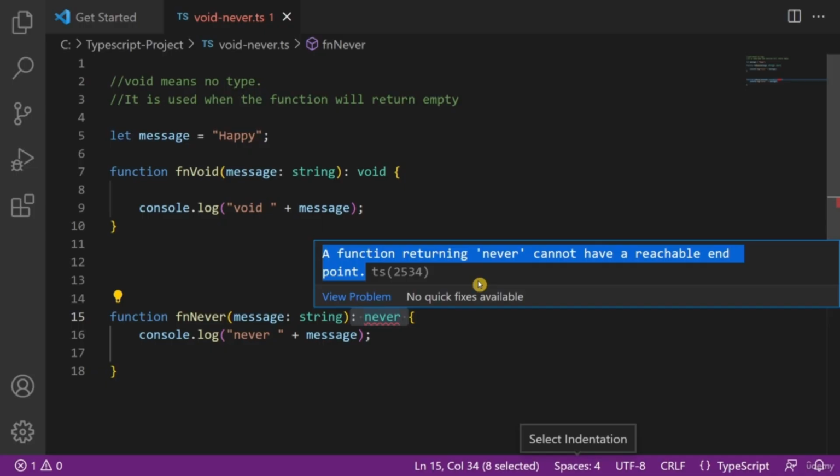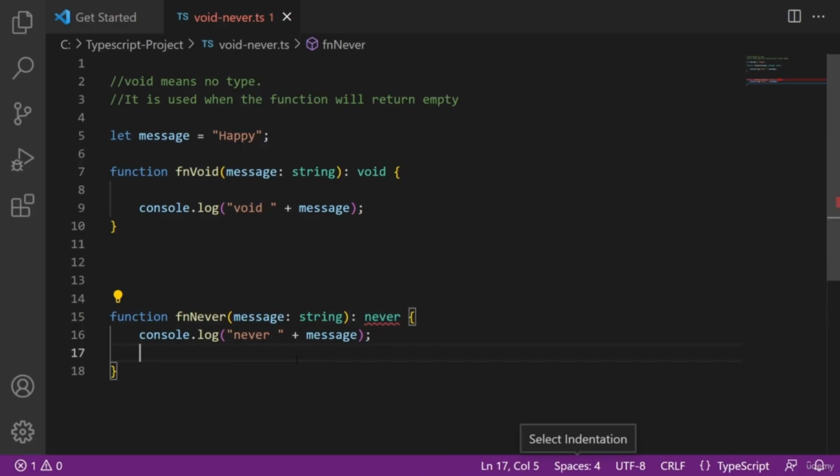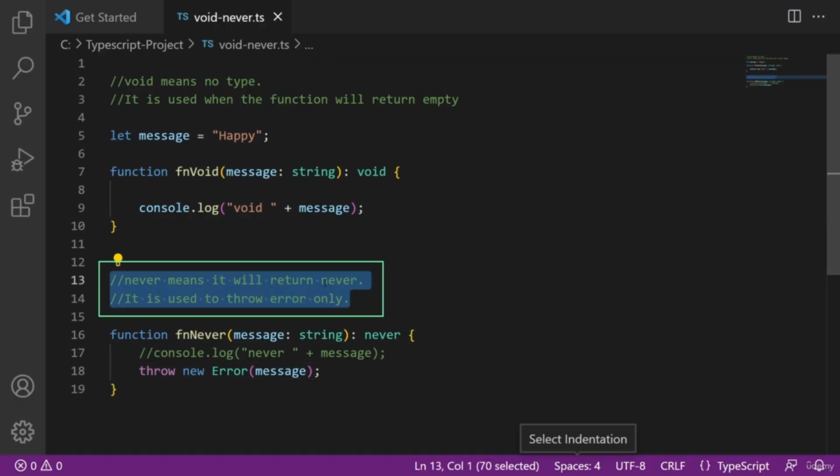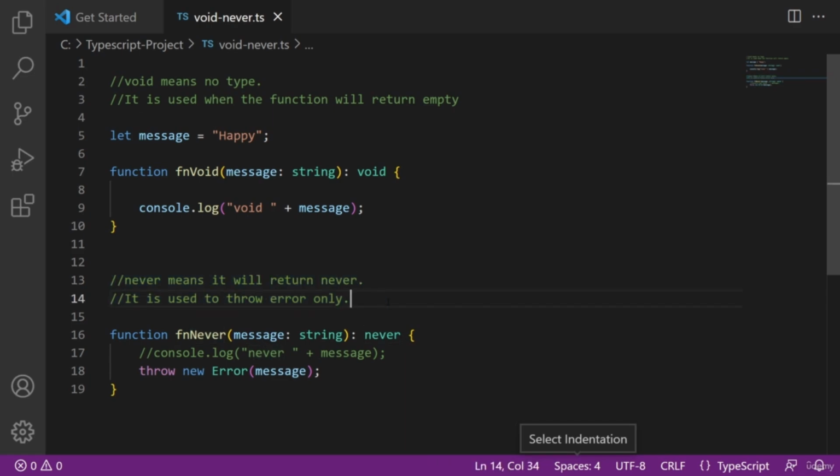Now the point is, what is the use of never then? Never is very rarely used and mostly it is used to throw errors like this. In this case, you are not returning anything but throwing the error only. So never means it will never return and it is used to throw errors only. This is the answer of this question.